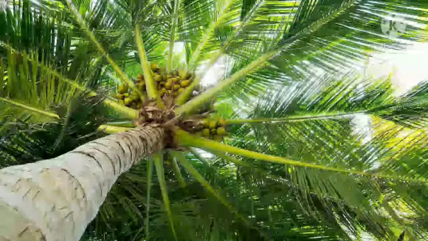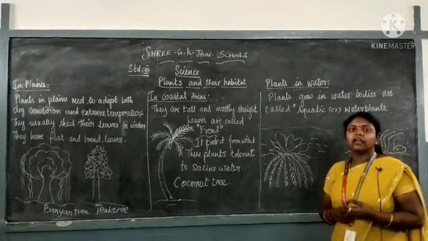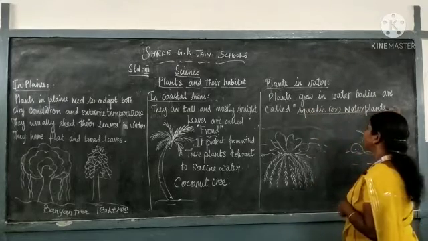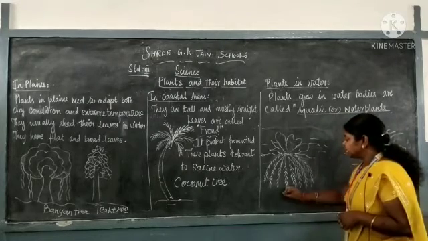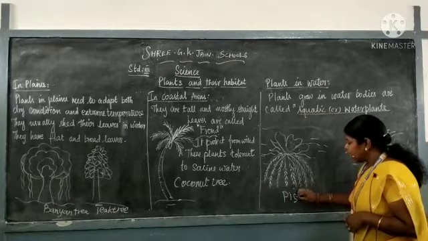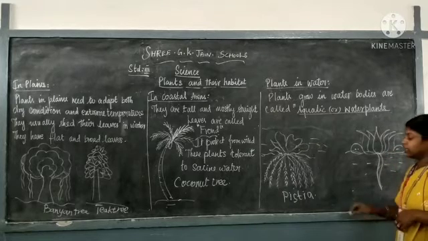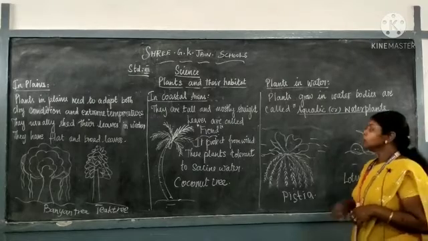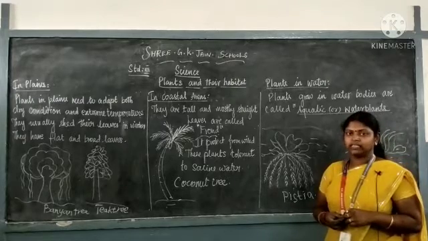So we have learnt about all the terrestrial or land plants. Now, plants that grow in water bodies like river, lake, ponds are all called as aquatic or water plants. Example for that, pistia. So this is one aquatic plant. And one more is lotus. Lotus is our national flower. So this is the plant which grows nicely in the water bodies.